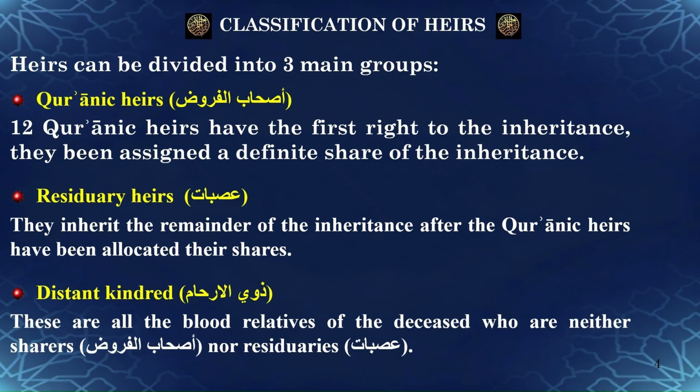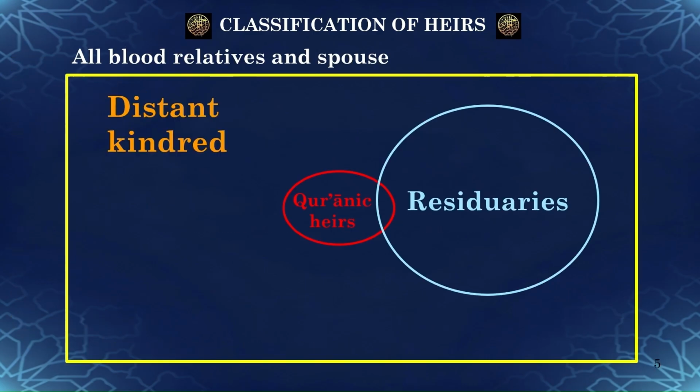This diagram shows all the heirs in form of a Venn diagram. The largest group of potential heirs is the distant kindred group, the Dhawi al-Arham. It can also be seen, as mentioned earlier, some Quranic heirs can inherit as residuary heirs. This will be discussed later during the course.